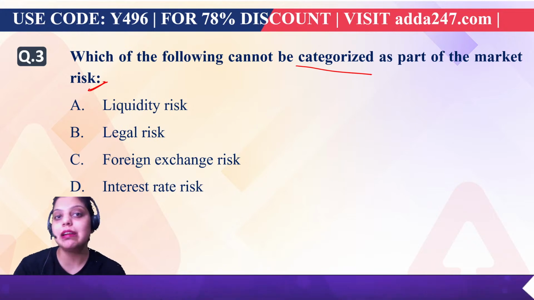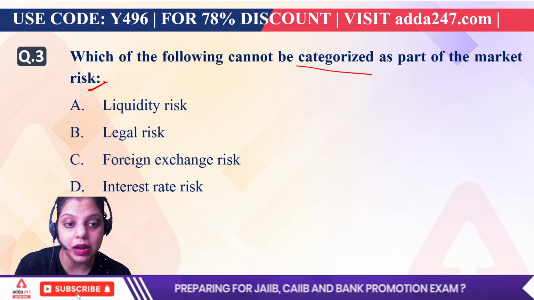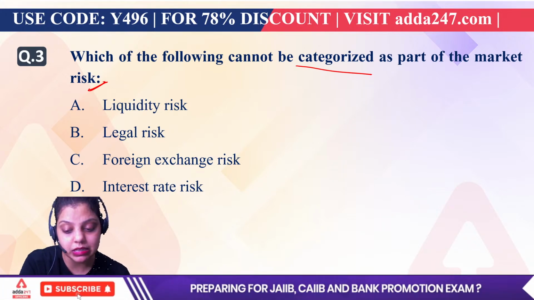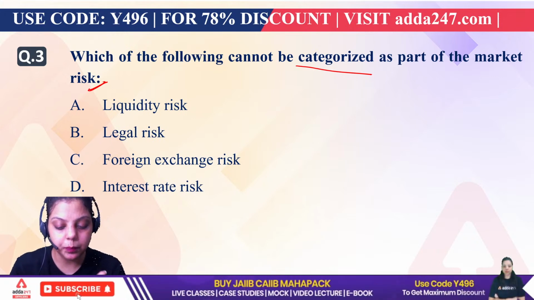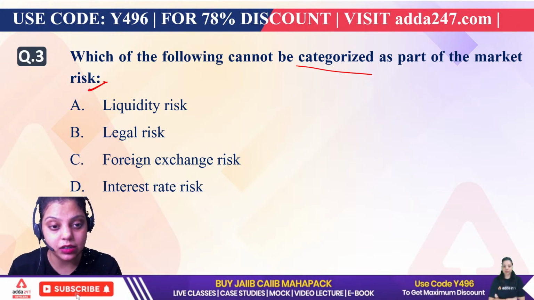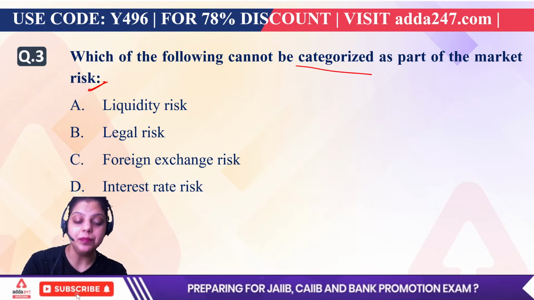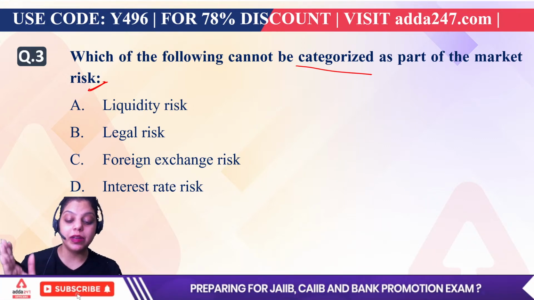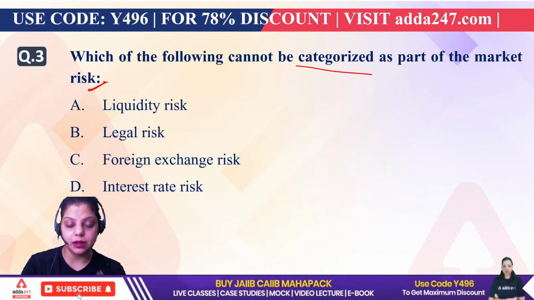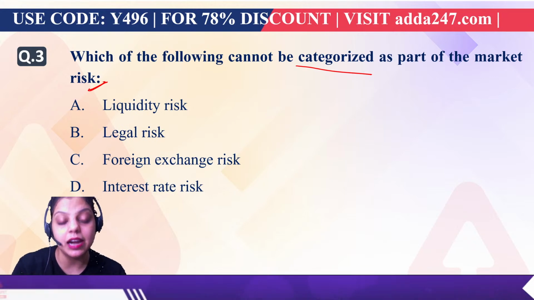Now what is market risk? Let's understand that. Market risk is the type of risk which occurs because the sector or the market in which the bank has invested its money went to loss. Okay, so when the investment made by the bank faces a decline, that is known as market risk.